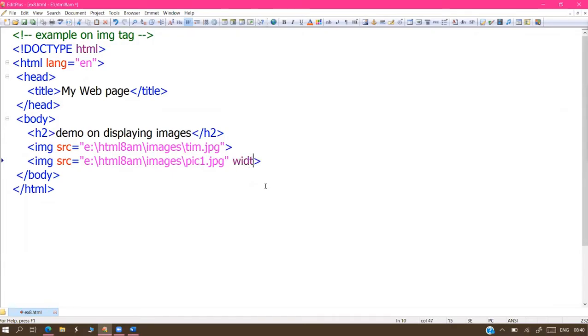How, sir? Width and height, two measurements are available. Width and height are other attributes for the image tag. This is not personal to the image tag, it's a global attribute, because width and height are supported by 90% of HTML tags, but SRC is supported by very few tags. In the image tag, both the personal attribute and the global attributes are available. One controls the width of your image, and the other controls the height of your image.